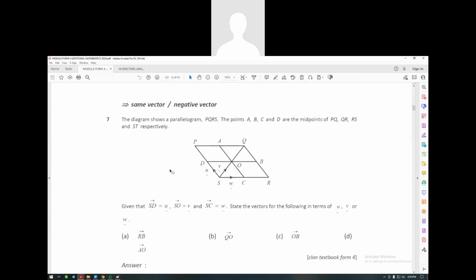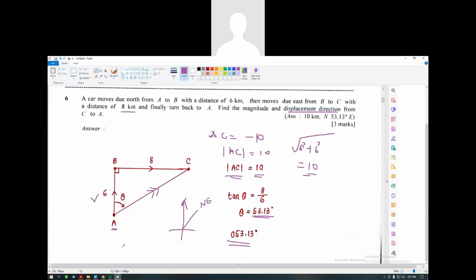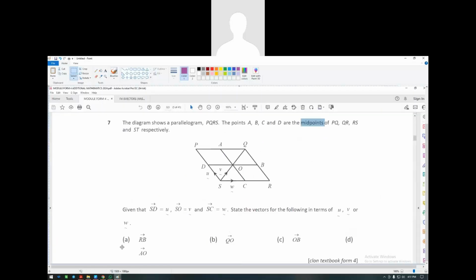Next one, let's do this question. So this question says the diagram shows a parallelogram PQRS. The points A, B, C, and D are the midpoints. So whenever they say midpoint, that means the distance is half the distance. Correct? That means P and Q, D is a midpoint. That means here is U, this one will be another U. Right? So what do I mean by that is, contoh.